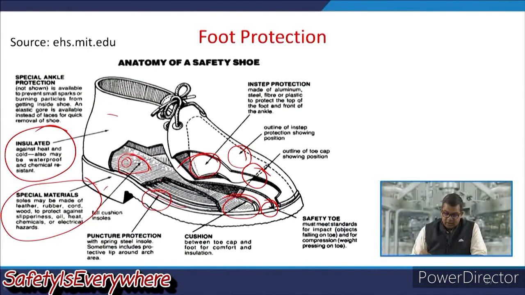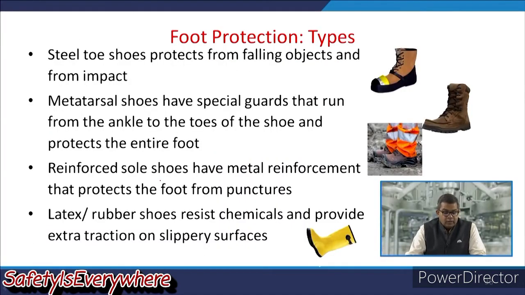Now, steel toe shoes protect from falling objects and impact, because in this particular figure we have discussed different types of toe. And the metatarsal shoes have a special guard that runs from the ankle to the toes of the shoe and protects the entire foot.